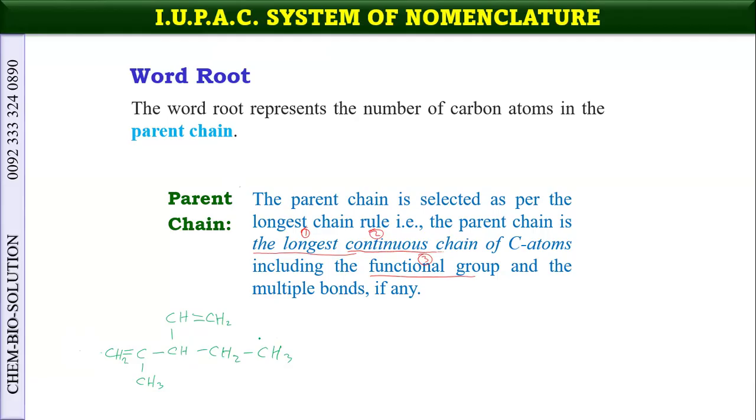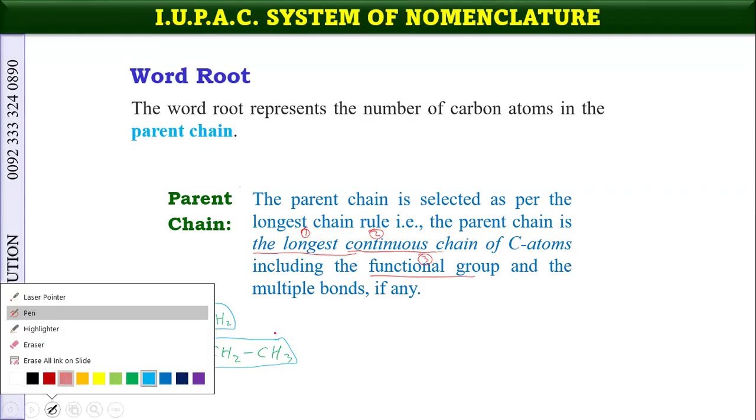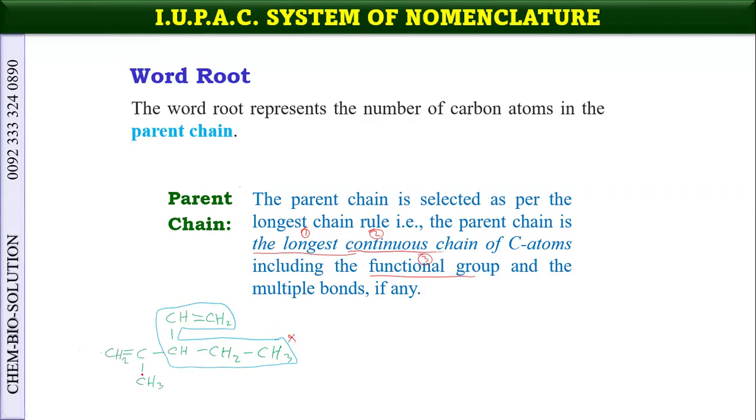So the longest chain could be, it is the longest chain. But if you are selecting this as a longest chain, then it is wrong. This longest chain is wrong. Why?